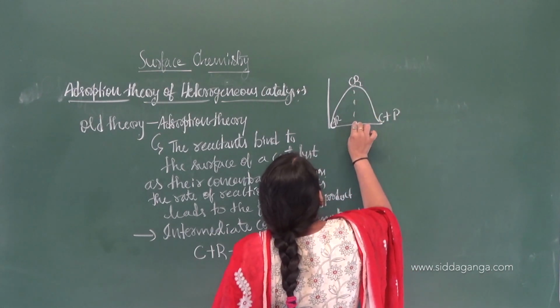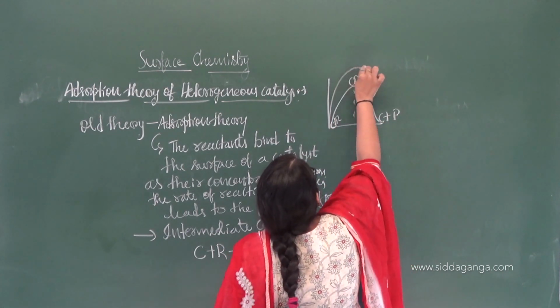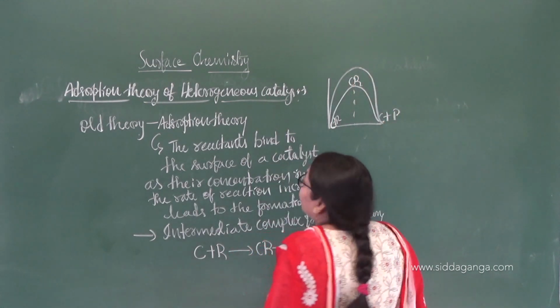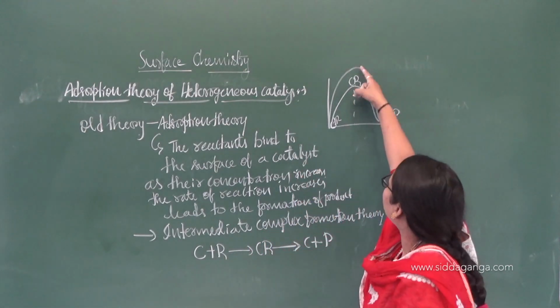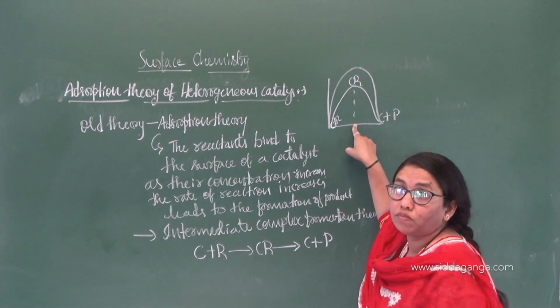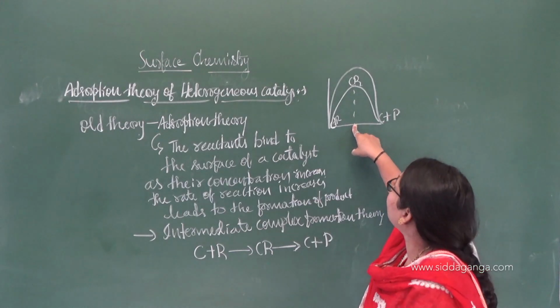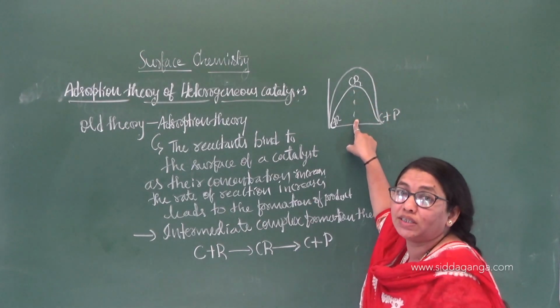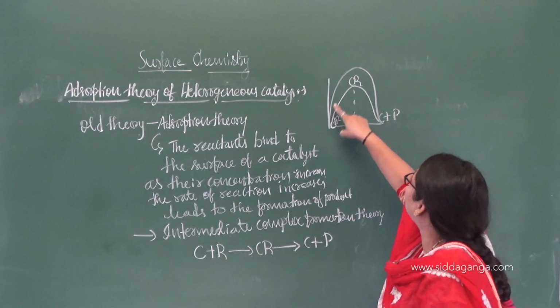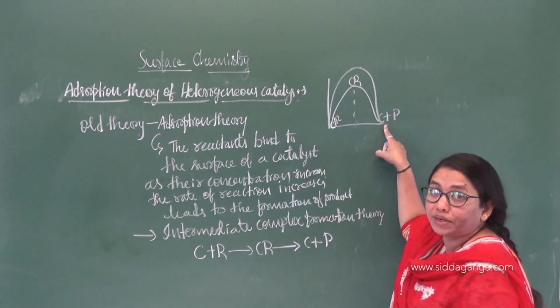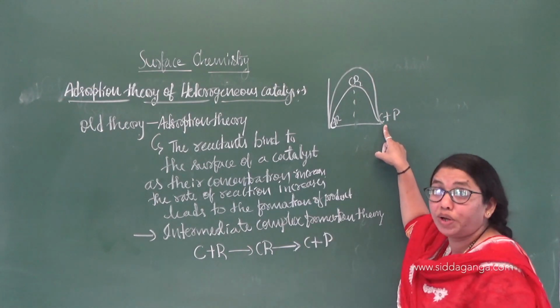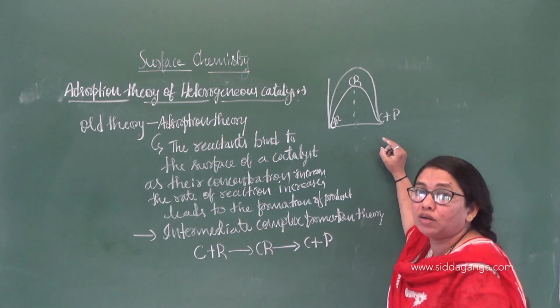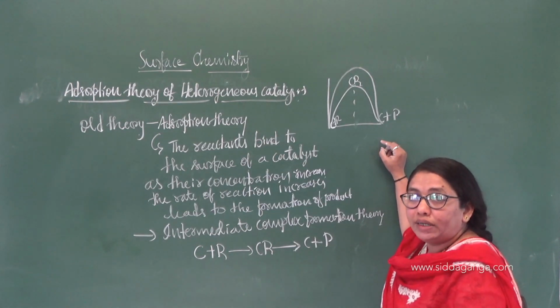So what is this? It is without catalyst. You learned this graph: without catalyst, the activation energy will be more. Here the catalyst lowers the activation energy and leads to the formation of the product. That is the importance of a catalyst. It lowers the activation energy. Are you getting the concept?